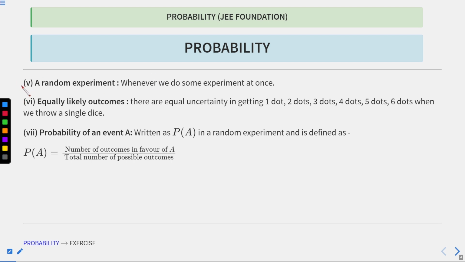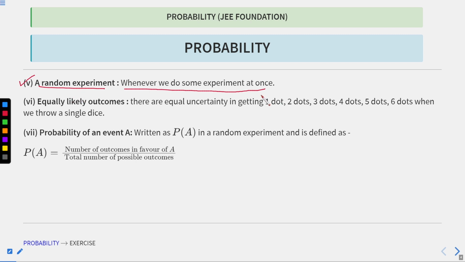Let's see more terminologies. The fifth one is a random experiment. A random experiment is when we do some experiments at once, different experiments. So we say we are doing a random experiment.